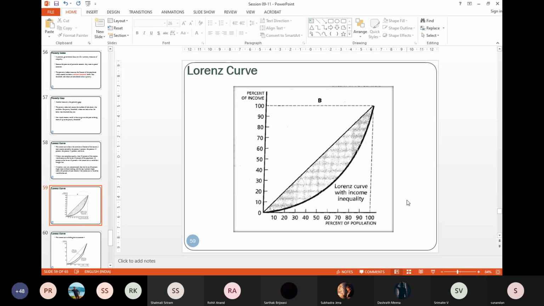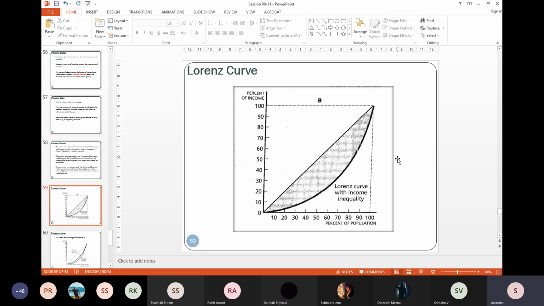Now, with certain distributional policies, taxations, tax subsidy regime, whatever, any distribution policy or redistribution policy will try to reduce inequality.